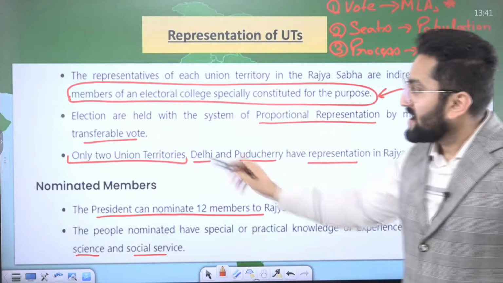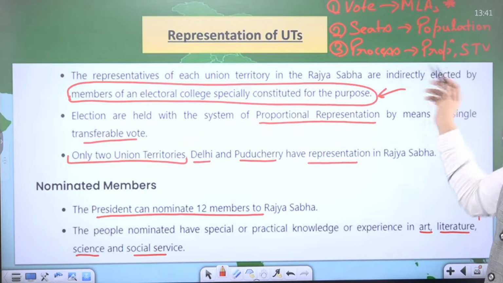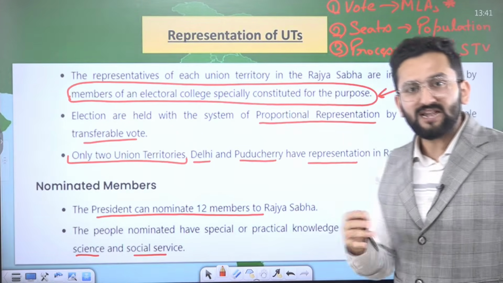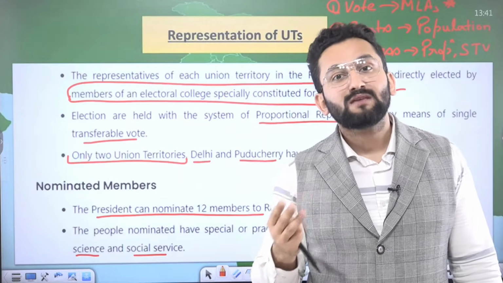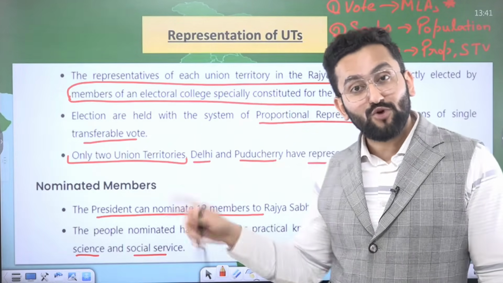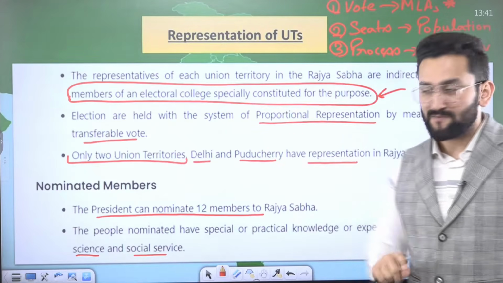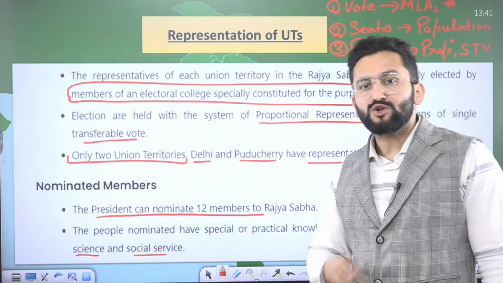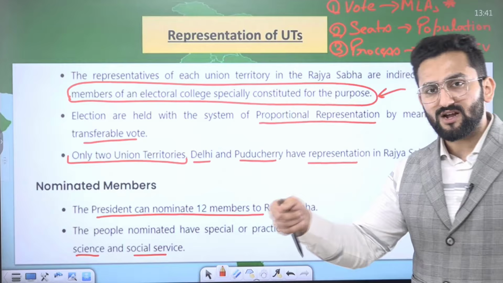Elections are held with a system of proportional representation and single transferable vote, and seat allocation is done on population. That is why Delhi has representation of 3 Rajya Sabha MPs, but Pondicherry has only 1. Jammu Kashmir's case is yet to be decided. As there is an update by the government, I am going to update this in my Telegram channel.